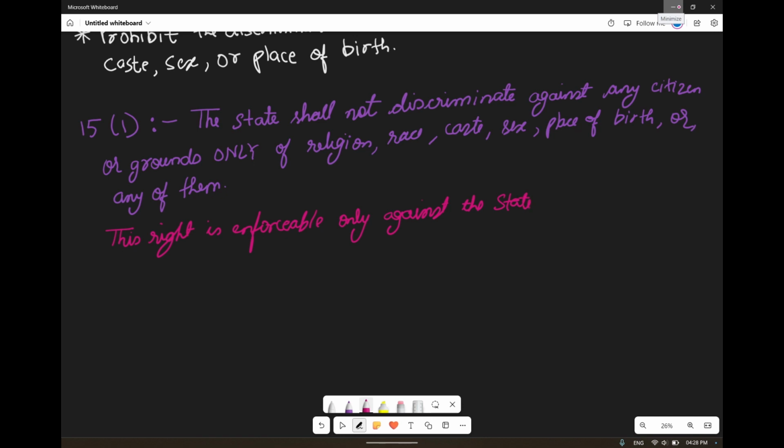It means that the government can't make any policies on the basis of religion, race, caste, sex and all. So this right is enforceable only against the state and not against other individuals.